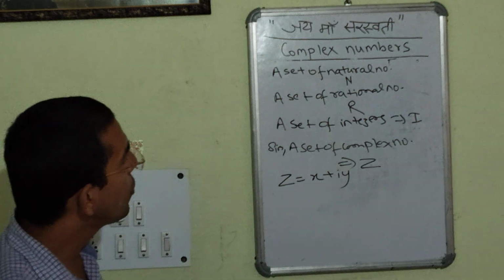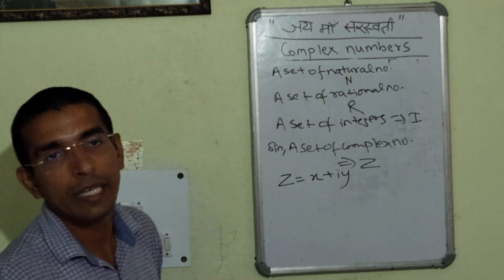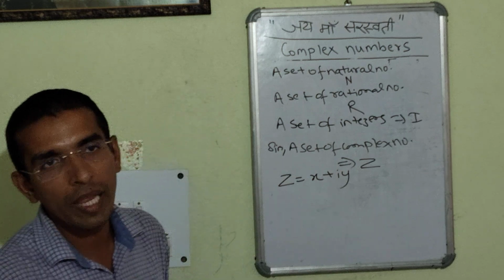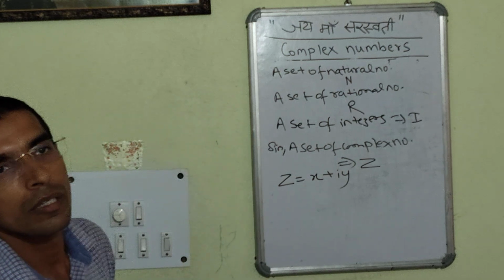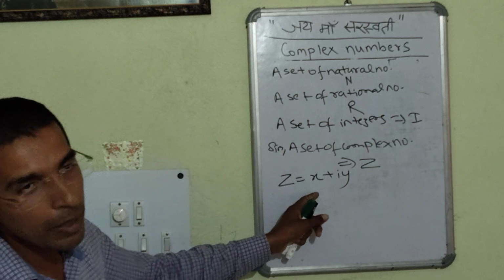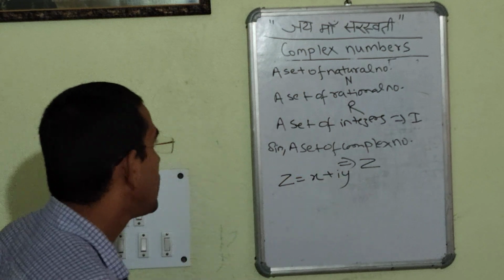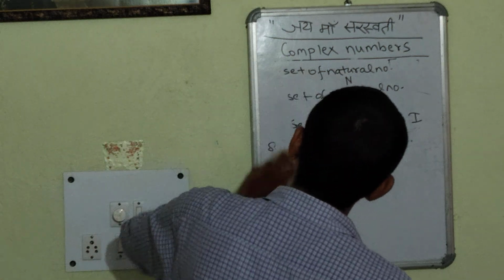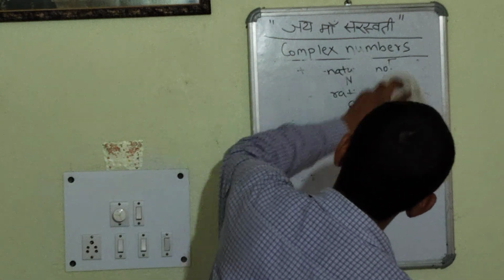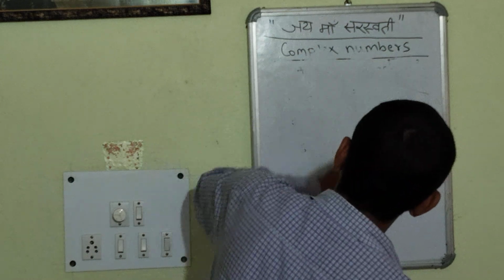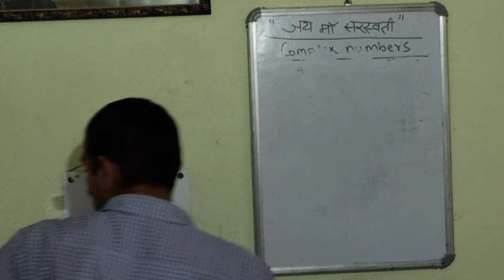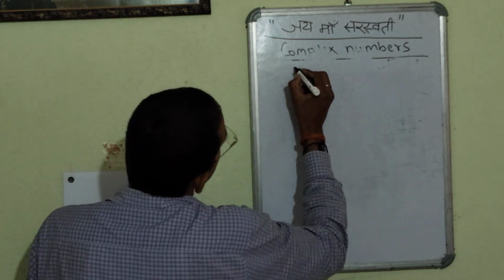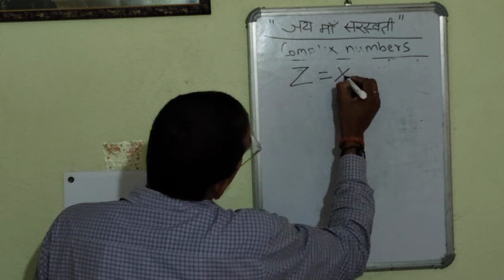We have already seen how we write a complex number in two parts.